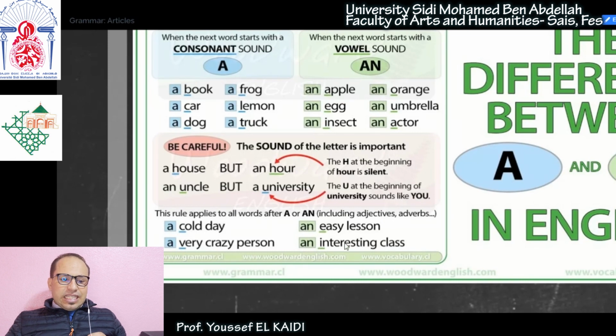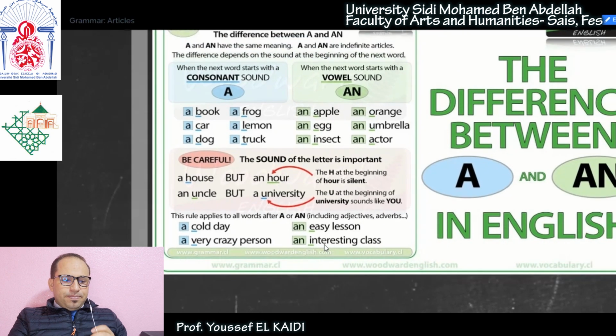An interesting class, okay, an interesting class. Class is a singular noun. If I had just a class, I would use a class. But because I have an interesting in between, which starts with a vowel sound, I used N, okay? So this is what I mean by this last rule, okay?